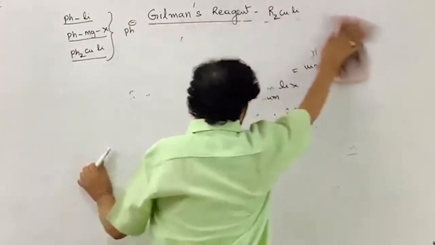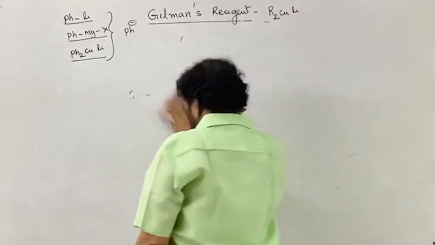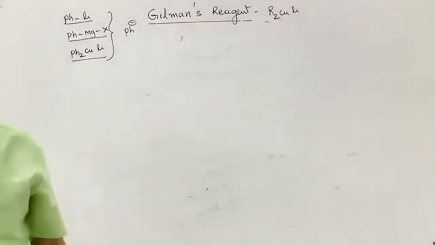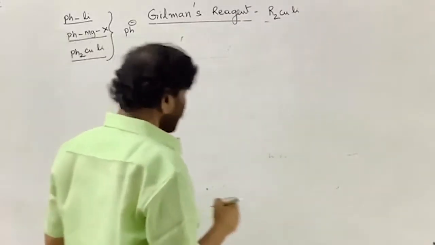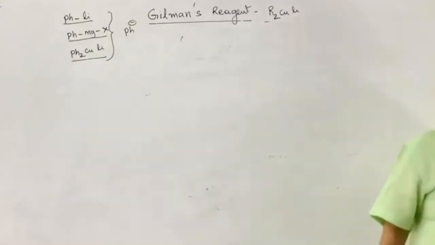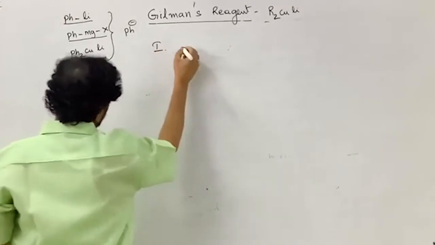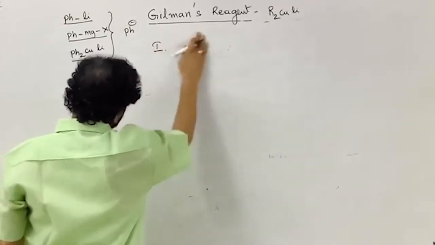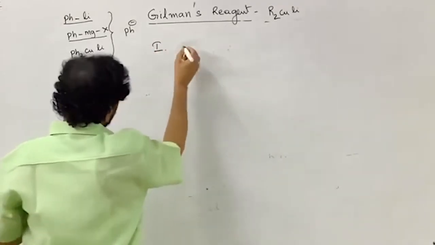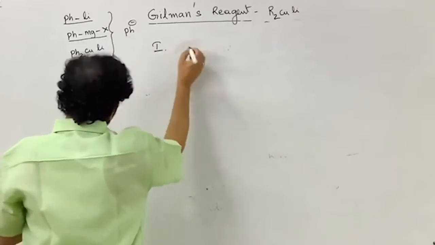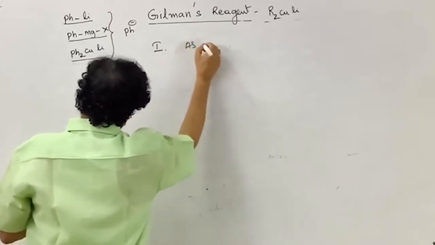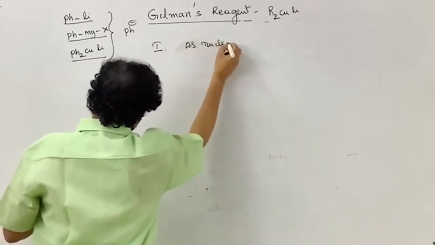First, what we discussed in the class is the Corey-House reaction, which is a nucleophilic substitution reaction. I am writing the applications: it acts as a nucleophilic reagent.